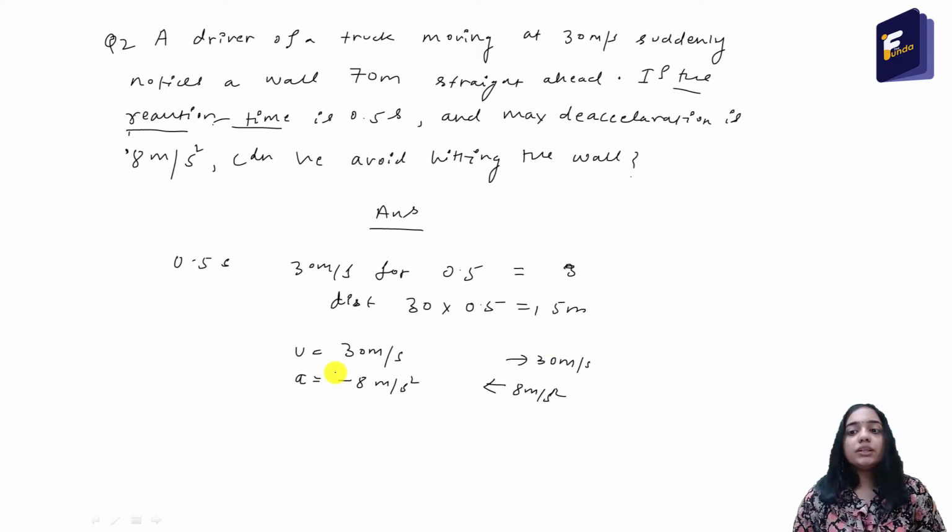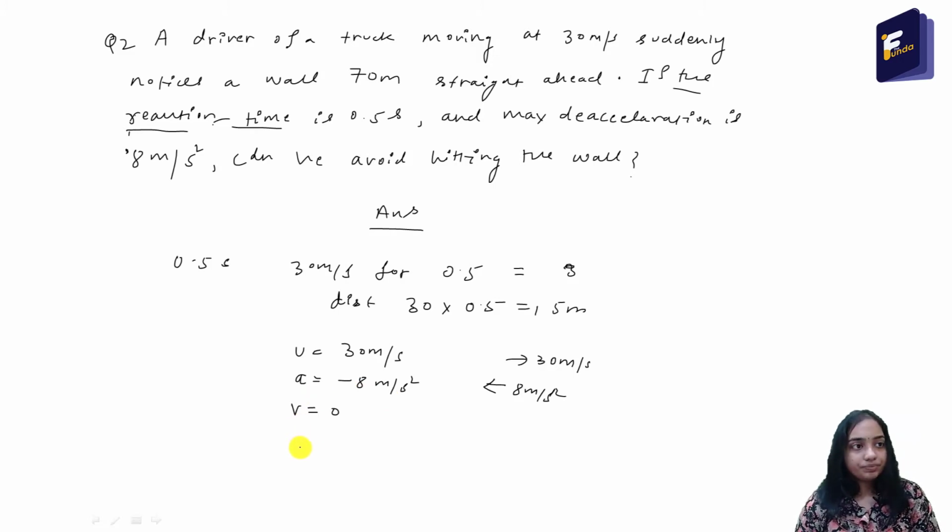So what will be the displacement? The final velocity will be 0, because it has to stop before hitting the wall. It wants to stop before hitting the wall. So what is the distance that the truck will cover to stop? With this acceleration and this initial velocity, what is the distance it has to cover before it finally stops? Stopping is the only way that it can avoid an accident. So let us see what distance it has to cover to stop.